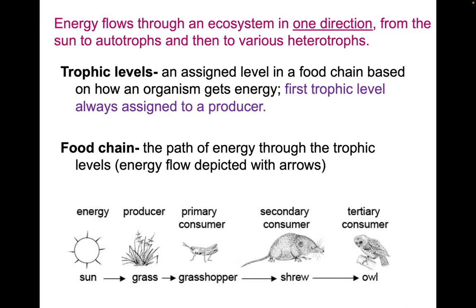And a food chain is the path of energy through the trophic levels. So energy is depicted with arrows. We start at the sun, energy moves to grass, to a grasshopper, to a shrew, to an owl. And above, you can see where they've fallen in the trophic levels. So we have energy, producer, primary consumer, secondary consumer, tertiary consumer.